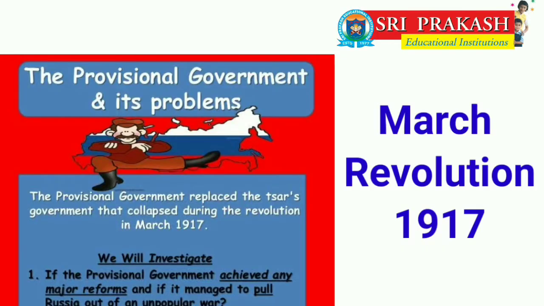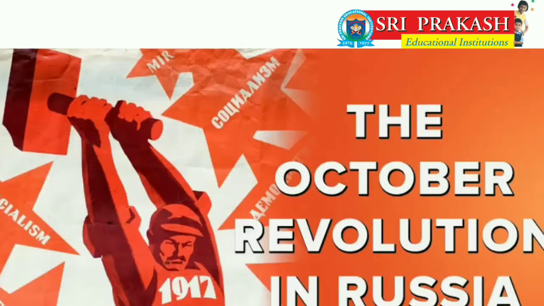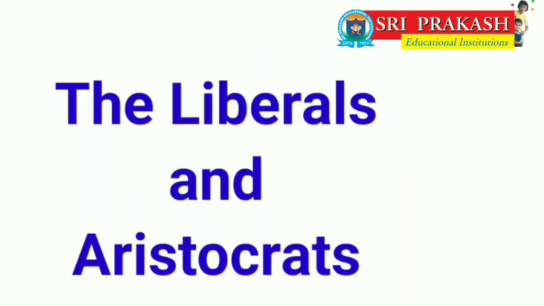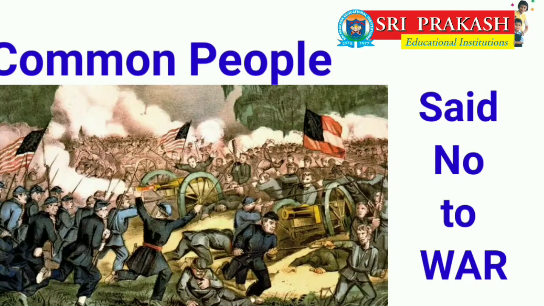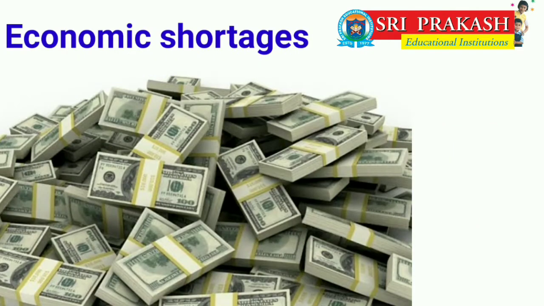After this, a bigger revolution broke out in October 1917, and it was not spontaneous. The liberals and aristocrats decided to continue the war to preserve the honor of the fatherland. After the abdication, the common people did not want the war, as they were fatigued by military reverses and upset at economic shortages.